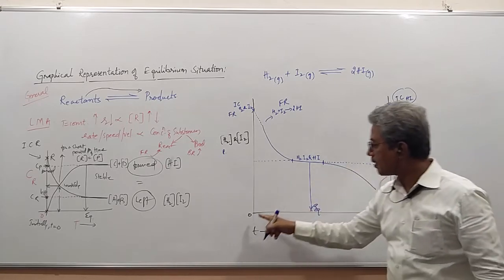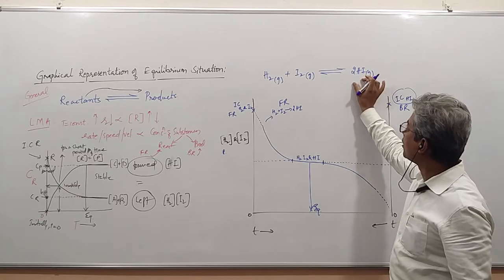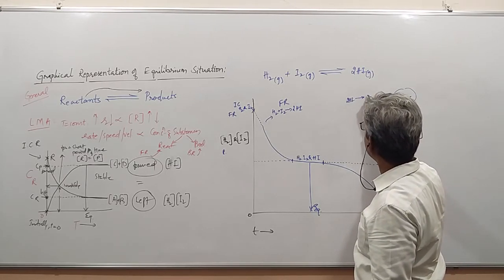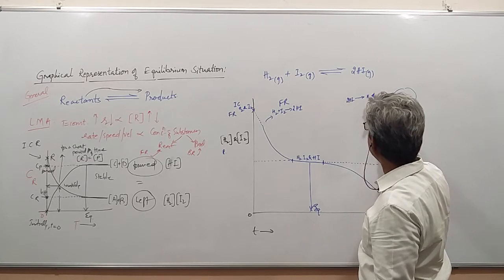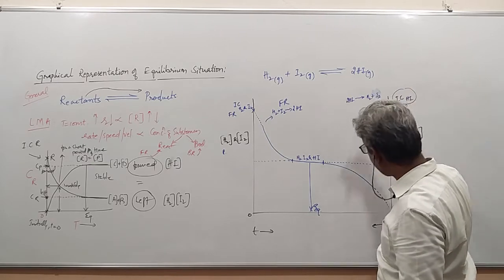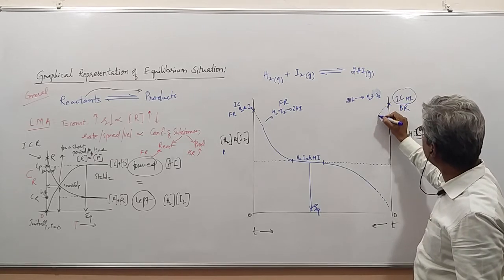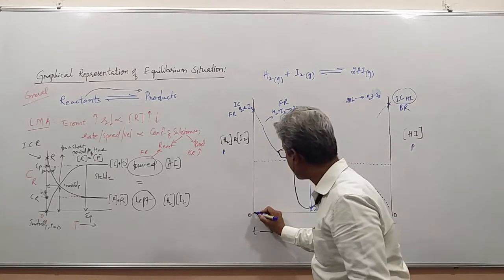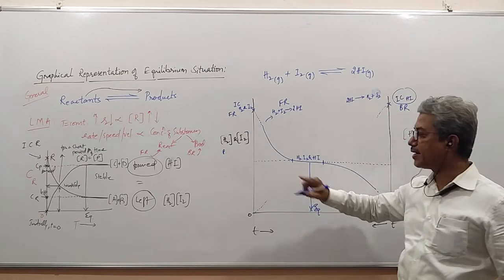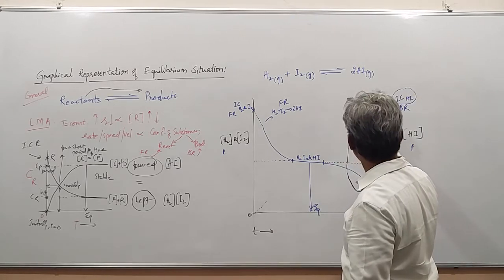As time progresses, this reaction takes place: 2HI dissociates to give H2 plus I2. That means some quantity of HI dissociated and some quantity of hydrogen and iodine was produced. Clear, students? Then the HI concentration will go on decreasing.